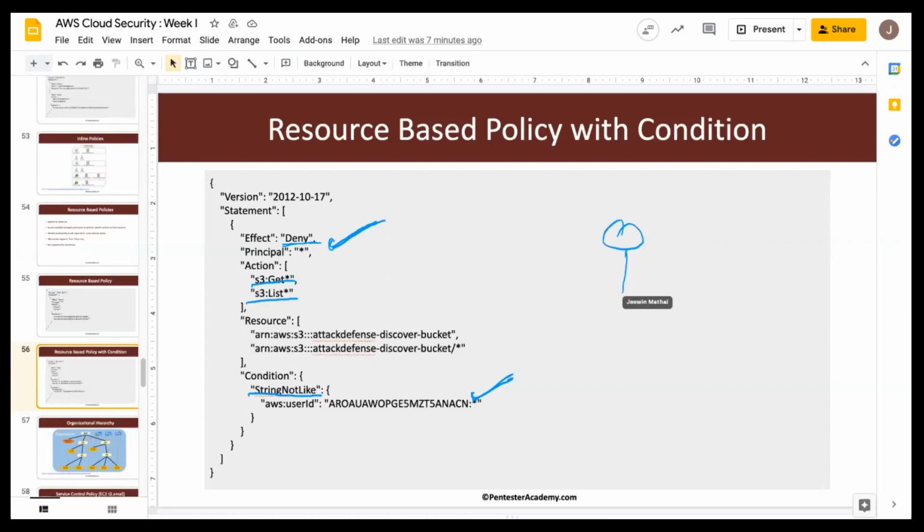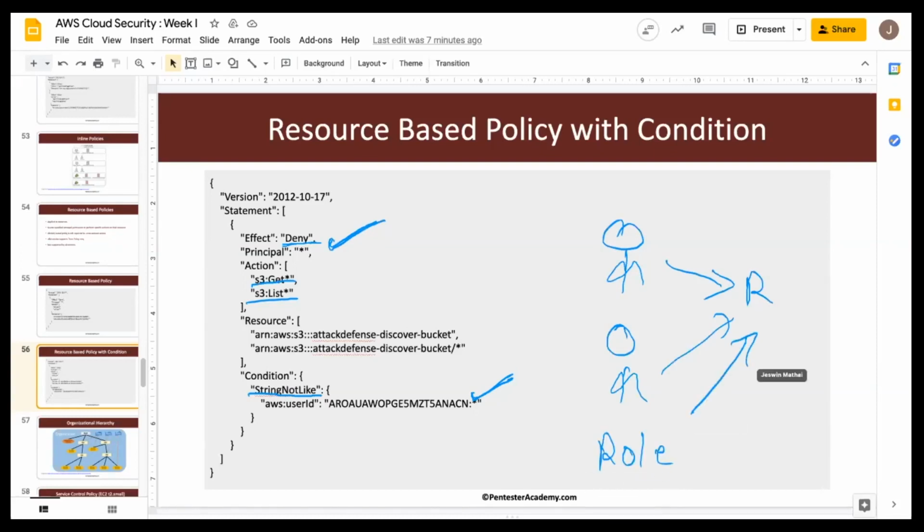So let's say we have individuals in here who are trying to access this resource, and we have a role in here who's trying to access this resource. The role with this specific user ID can only access this resource. Others cannot access the resource. So this policy basically imposes this restriction.